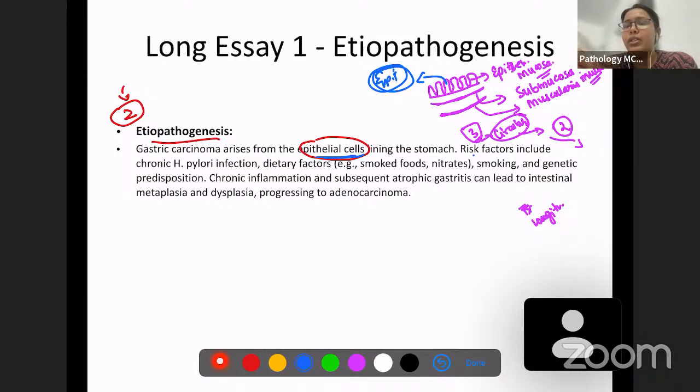The risk factors include, first, a bacterial cause, and the bacterial cause is H. pylori. We'll be discussing more about how H. pylori causes gastric carcinoma, but for now remember the bacterial cause H. pylori is an important cause. The second one is smoking.